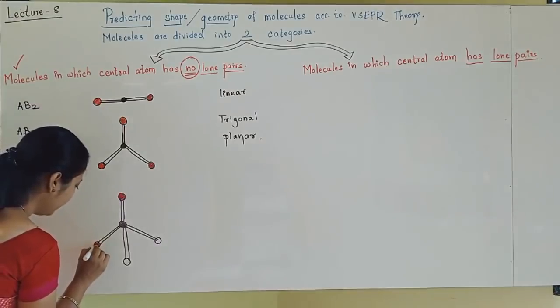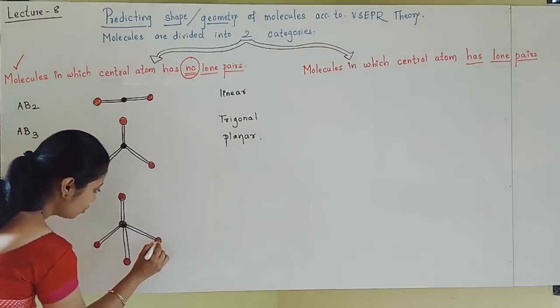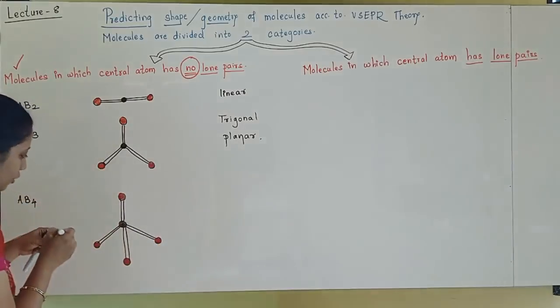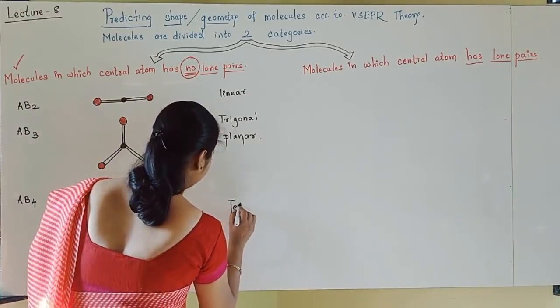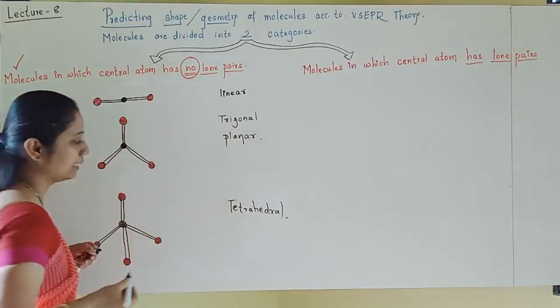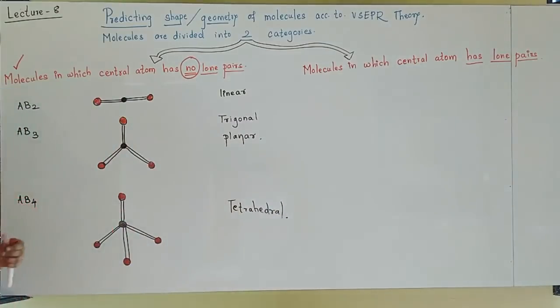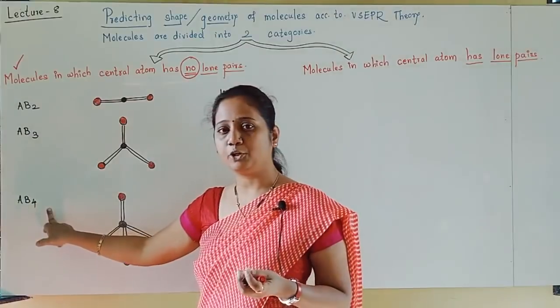These 4 B atoms arrange themselves in space in such a way as to form a tetrahedron. So the geometry becomes tetrahedral geometry. Which example can you think of for an AB4 molecule, students?